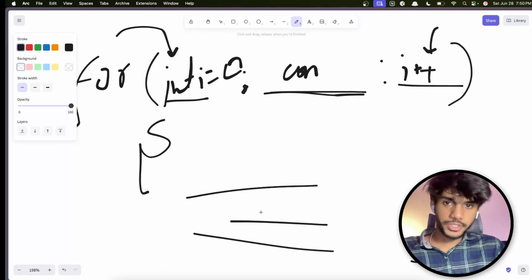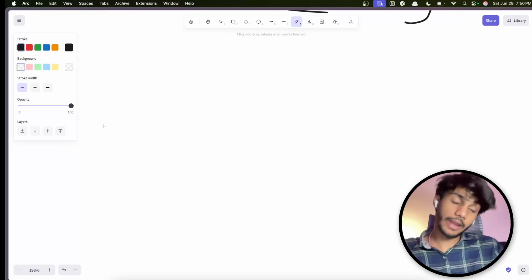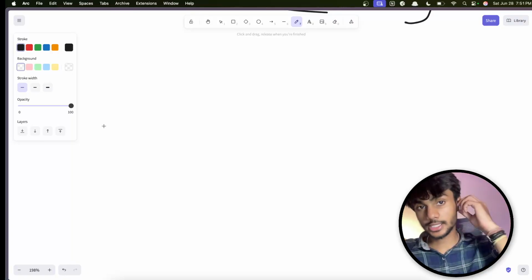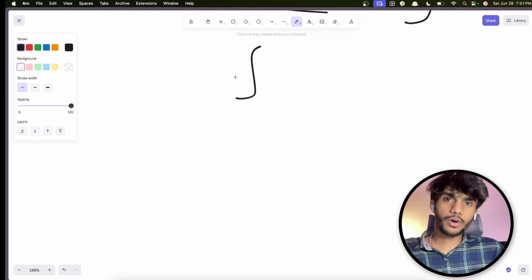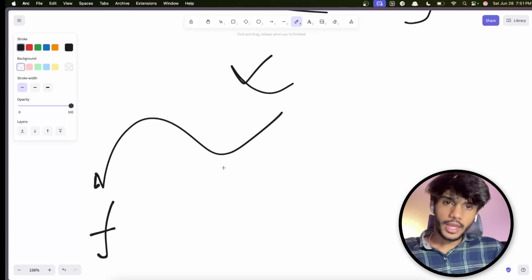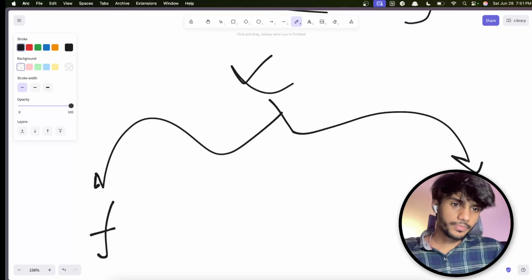Now there is a question that arose when I was learning this. The question that arose in my mind was when to use what. So we are talking about loops: when to use a for loop and when to use a while loop.